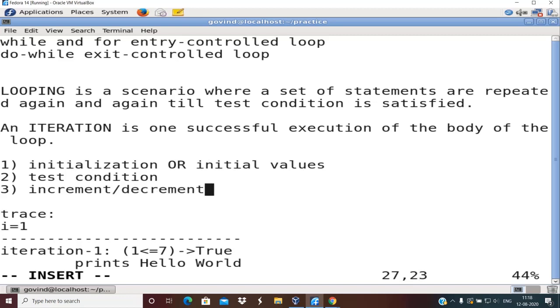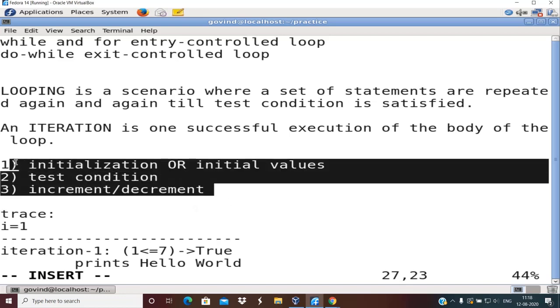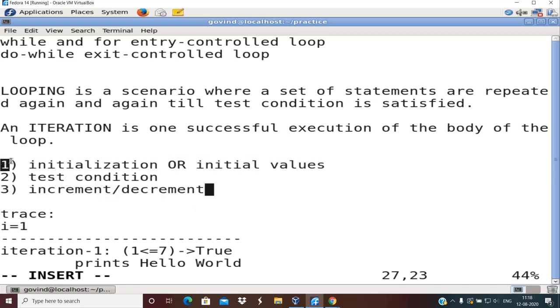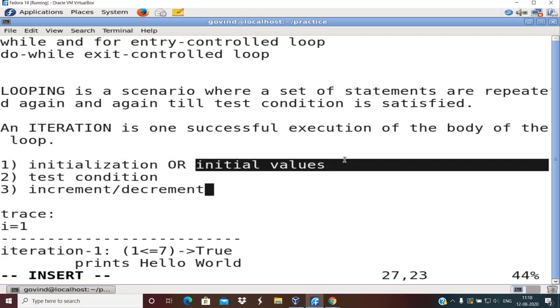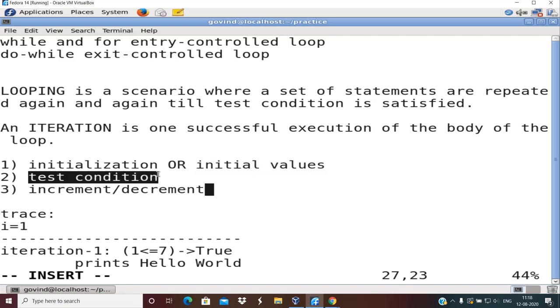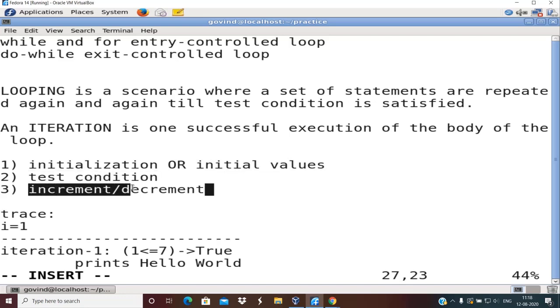These are the three important aspects to be remembered while designing or writing programs which involve loops. You must decide upon the initial values of the variables, also decide upon the test condition, and also specify the increment or decrement depending on the problem definition.